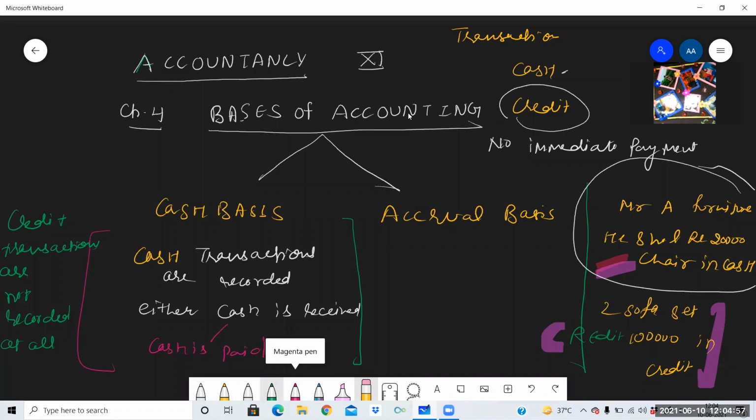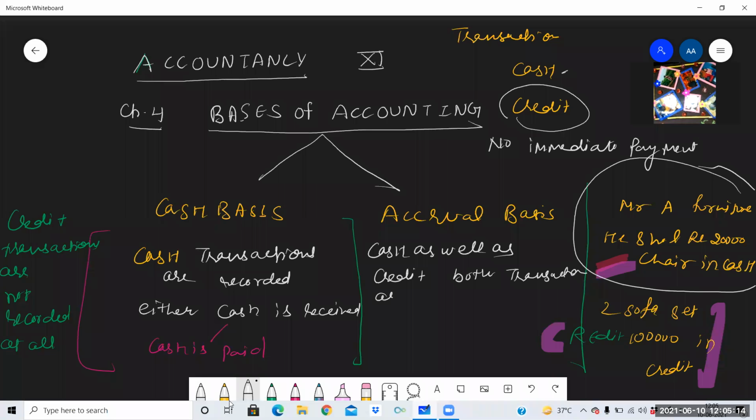Now, if I am talking about the accrual basis, in this business, cash as well as credit, both transactions are recorded. Cash transaction as well as accrual transaction, credit transaction, both are recorded. Clear? Means in this business, both transactions will be recorded. This is the cash transaction.